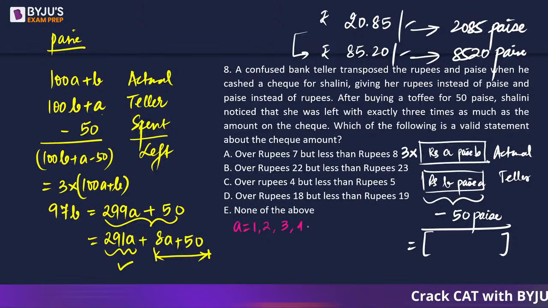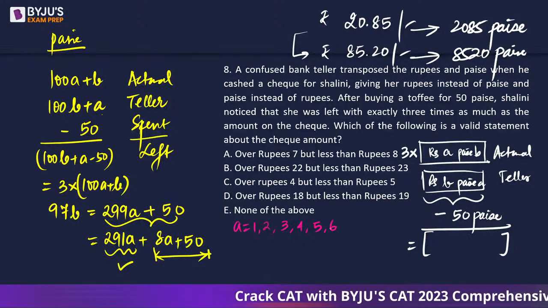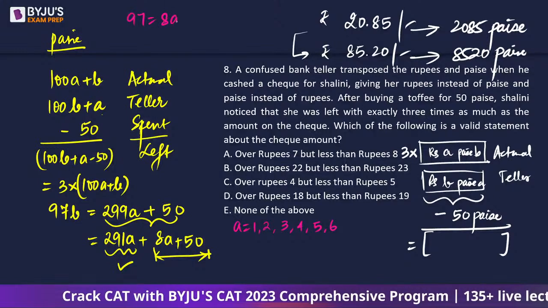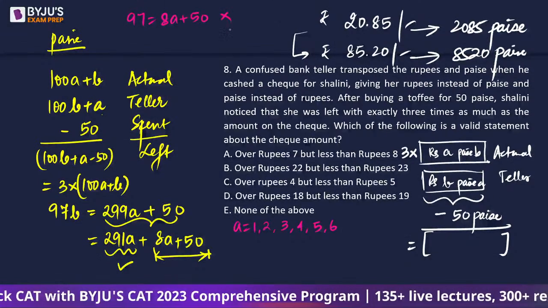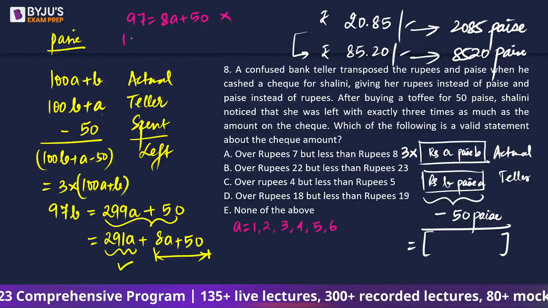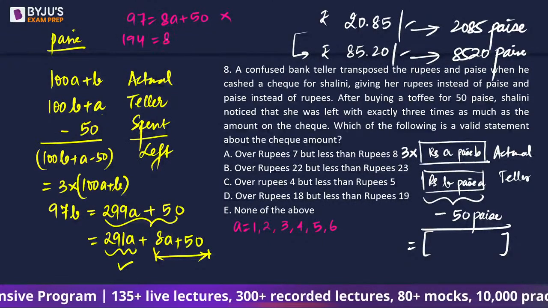5 तक तो नहीं आ रहा, right? Because this will be simply 90. If I put 6, that will not be there. So 97 is equal to 8A plus 50. This will not happen. 97 का डबल, which is 194, is 8A plus 50.